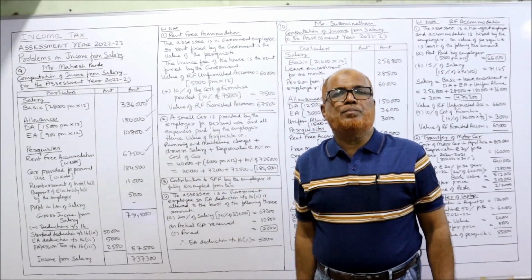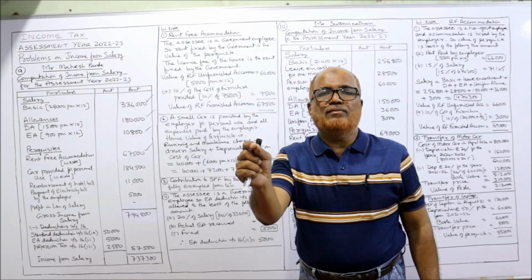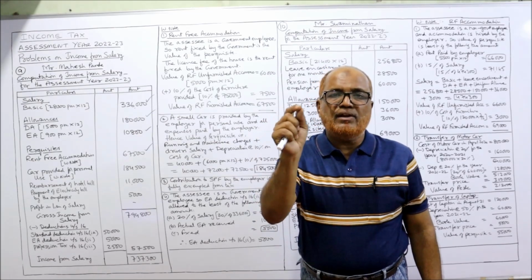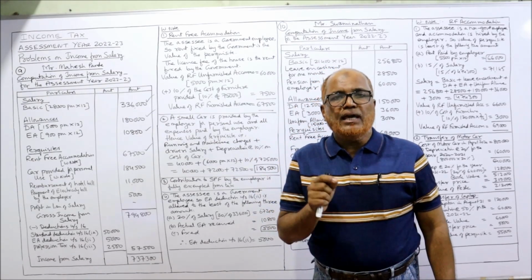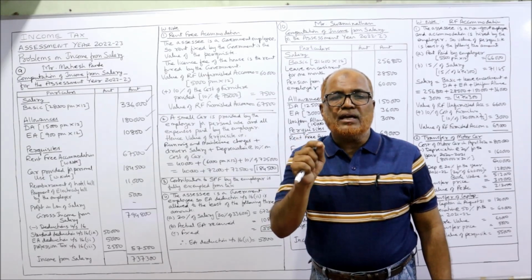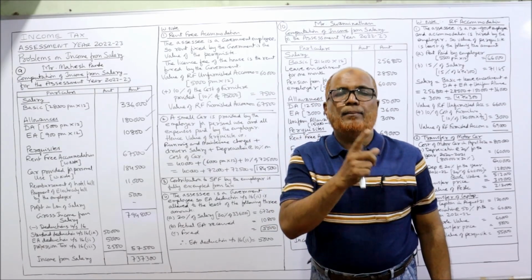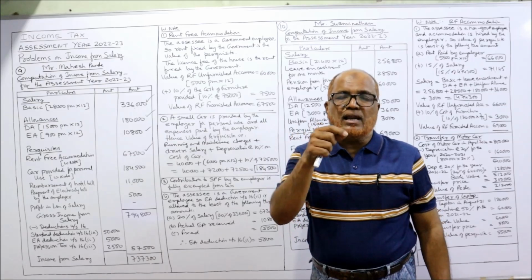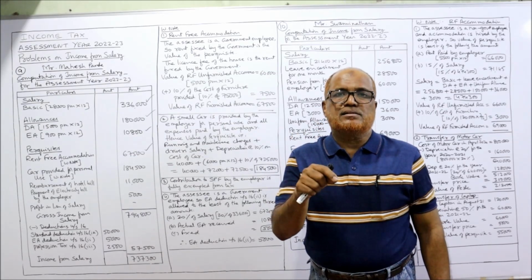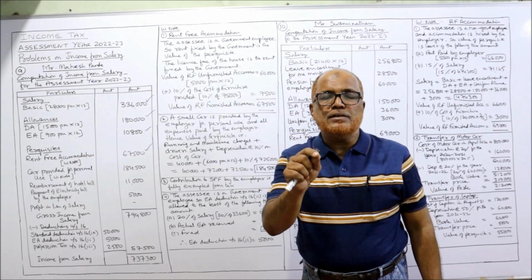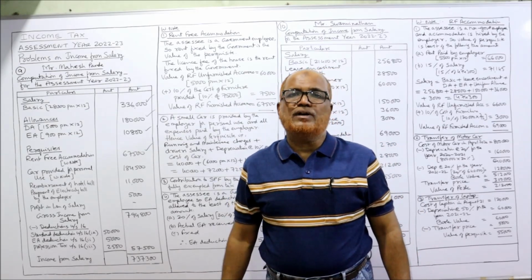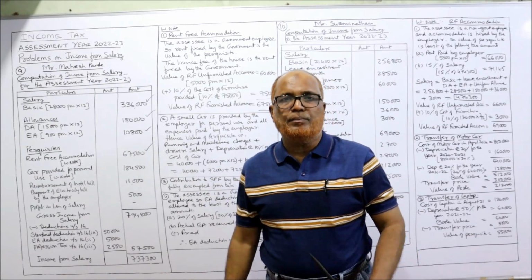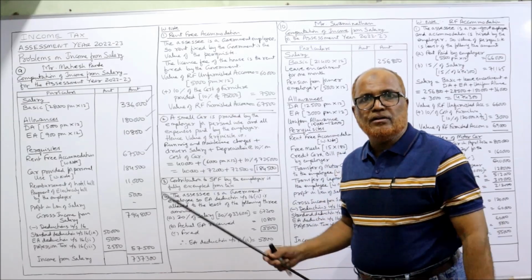But in this problem, the car is given exclusively for personal use. In that case, whatever expenditure is paid by the employer plus driver's salary plus 10% depreciation on the cost of the car will be the taxable perquisite. So that is a new point here.